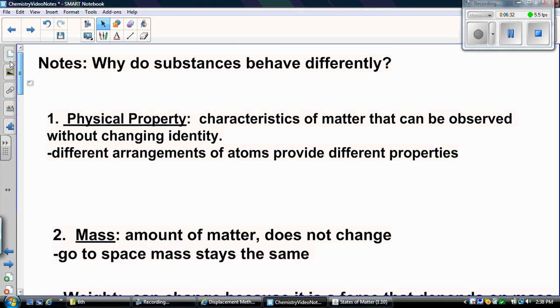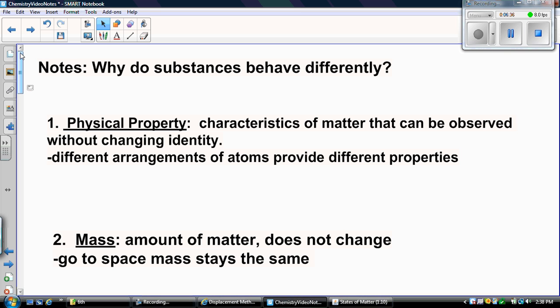Okay, so by now you should be able to understand, based on a substance's properties, whether they're physical or chemical, why they behave differently.